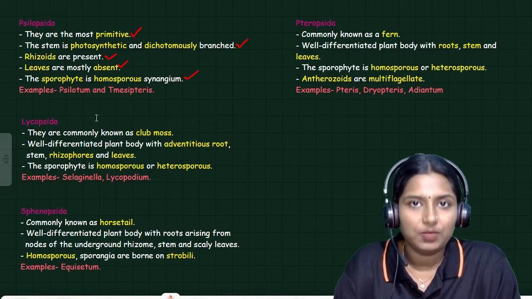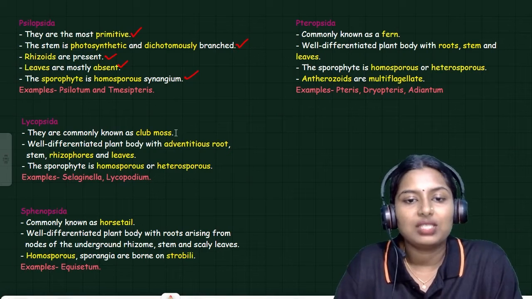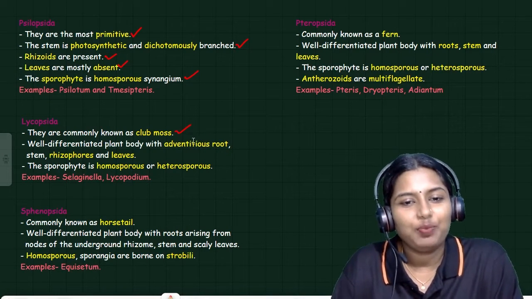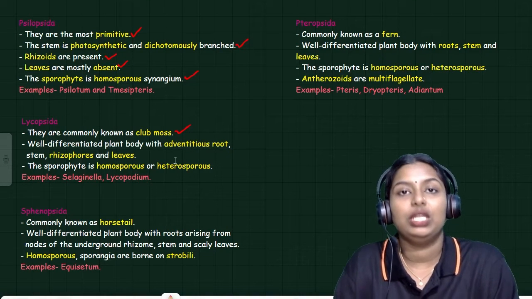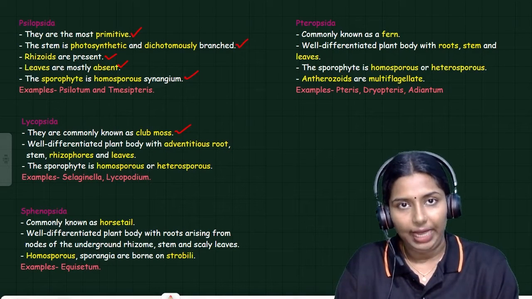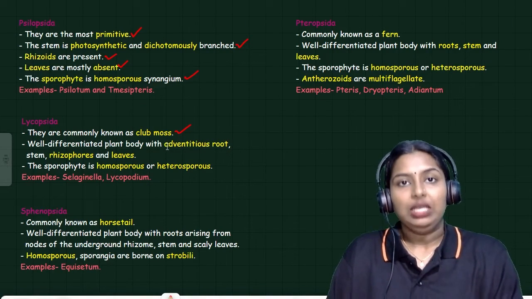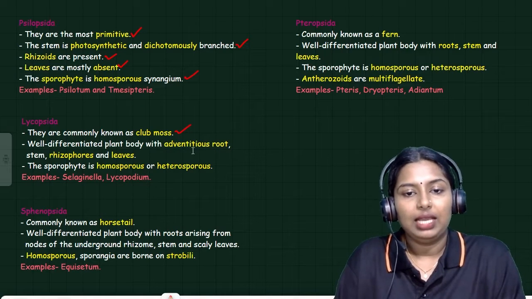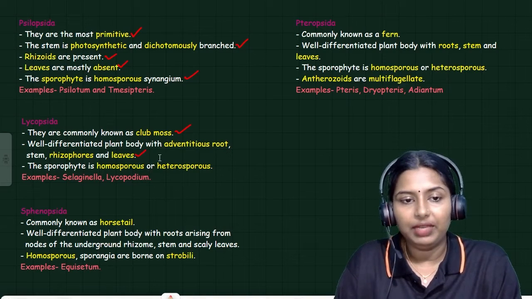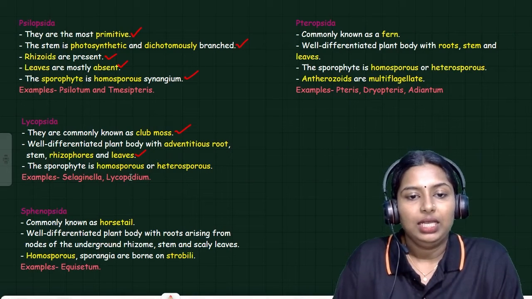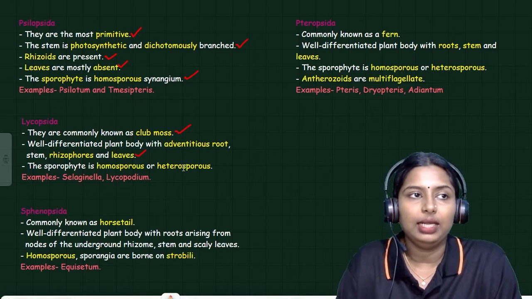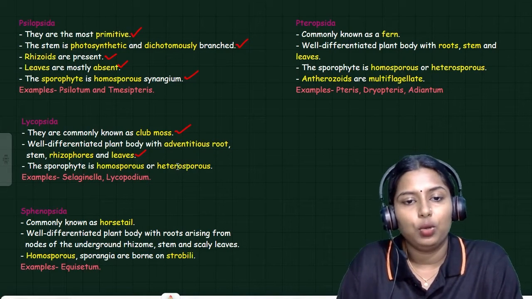Next one, Lycopsida. They are commonly known as club moss. Well differentiated plant body with adventitious roots. So the body of Lycopsida is divided into root, stem and leaf, and adventitious roots are also present. Rhizophores and leaves are present. When it comes to the sporophyte, it is either homosporous or heterosporous. Two types of spores are present.